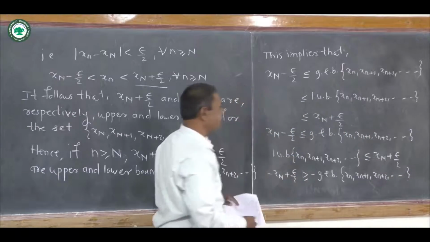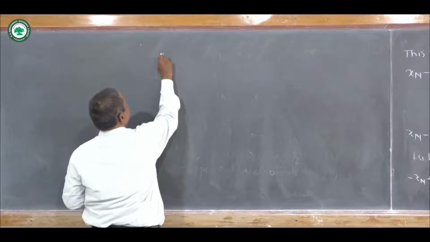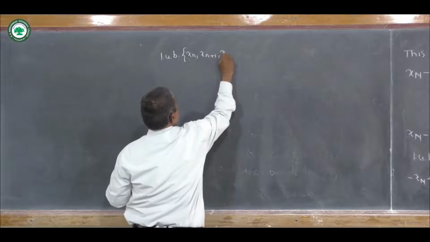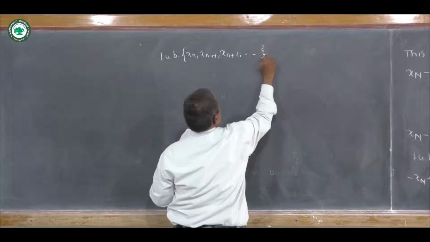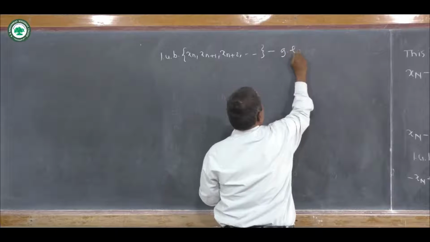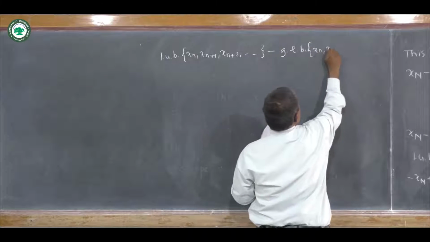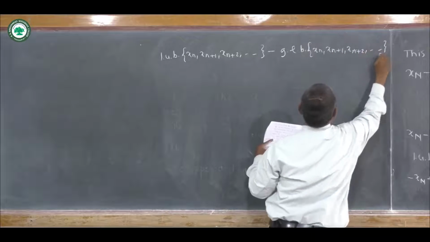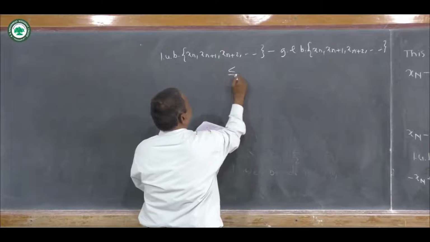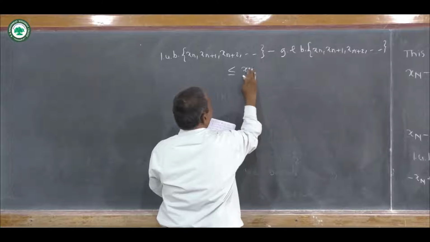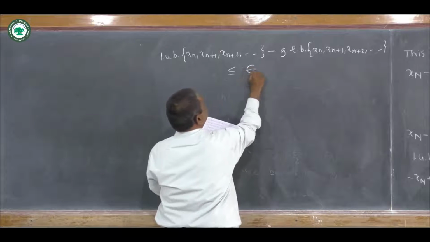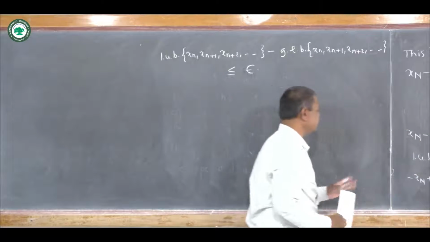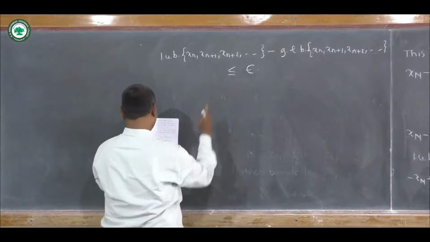Now adding these two, we write here the least upper bound of x_n, x_{n+1}, x_{n+2} and so on, minus the greatest lower bound of x_n, x_{n+1}, x_{n+2} and so on. Now this is less than or equal to ε/2 plus ε/2. So we simply write here ε, because we have here minus x_N and plus x_N. Okay, so we write here simply this is less than or equal to ε.